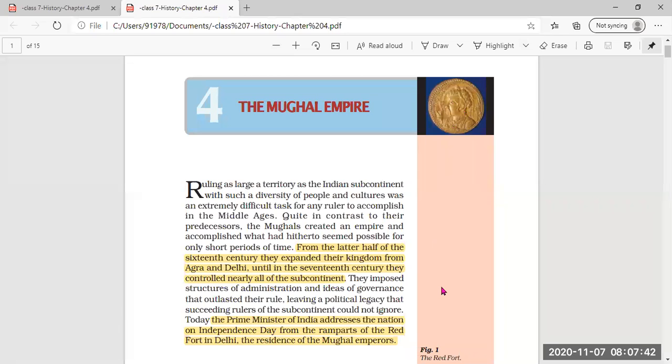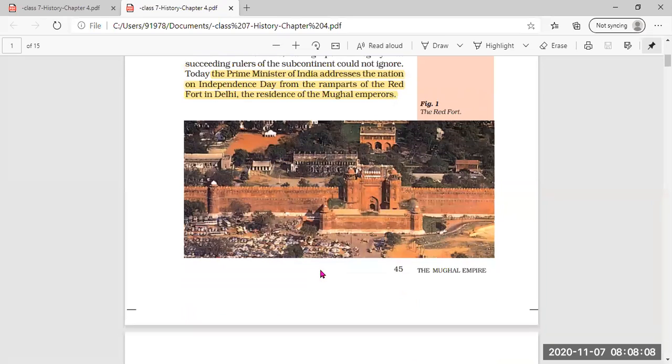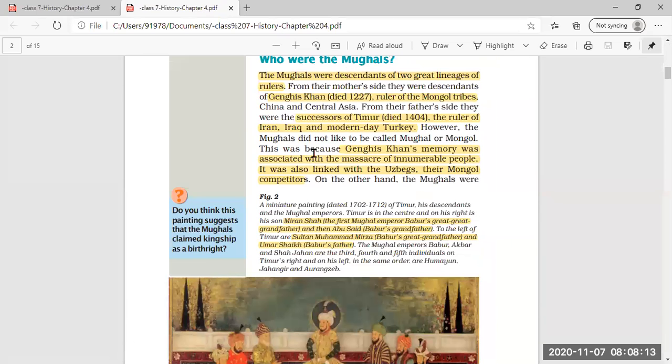Good morning, everyone. In a previous class, we started with history lesson number 4, the Mughal Empire. In this lesson, we have seen how Mughals had expanded their kingdom from Agra and Delhi. And then we also came to know that Mughals were descendants of two great rulers. On the next page, we have seen how Mughals were the descendants of two great ancestral rulers.